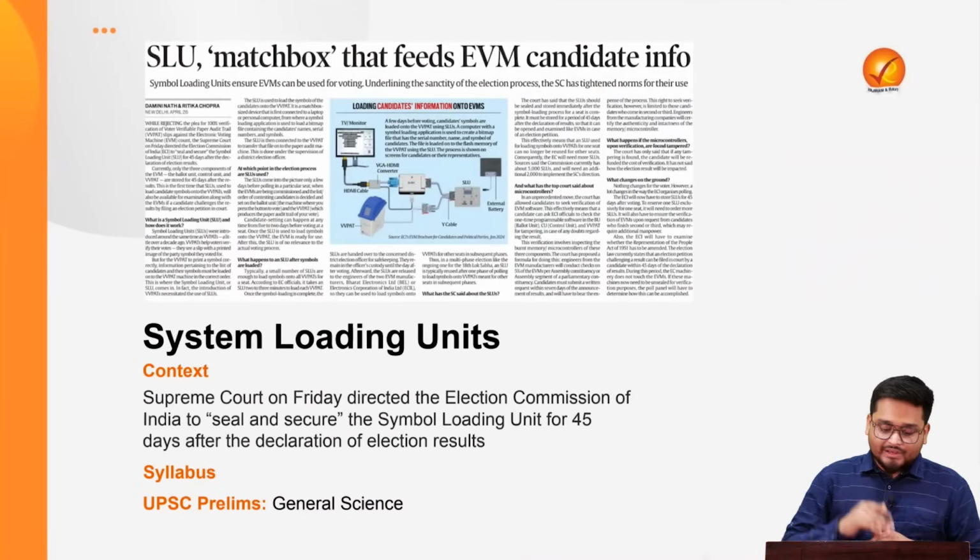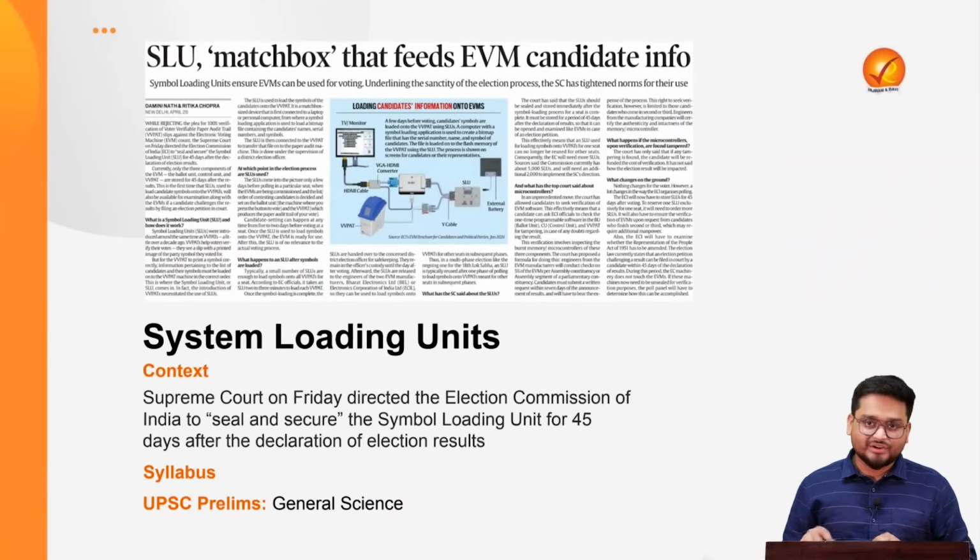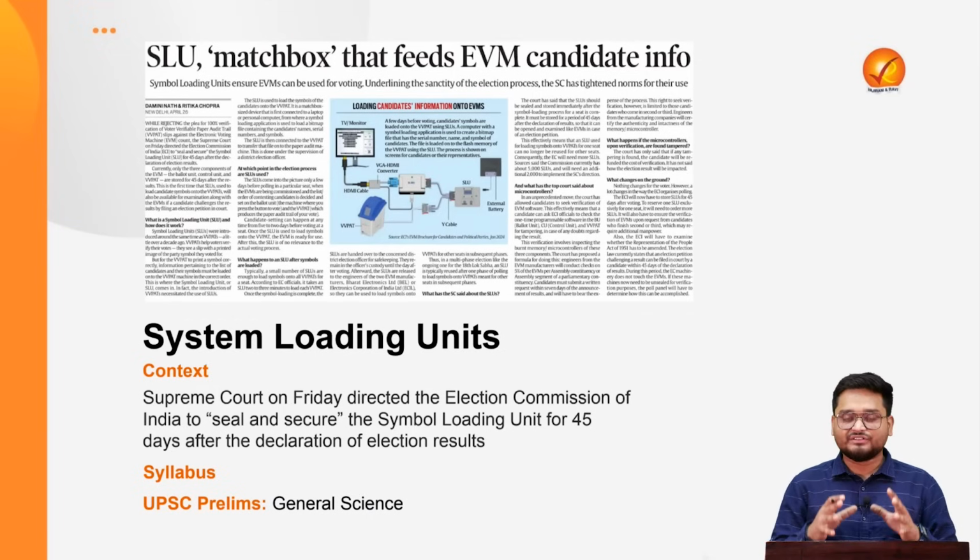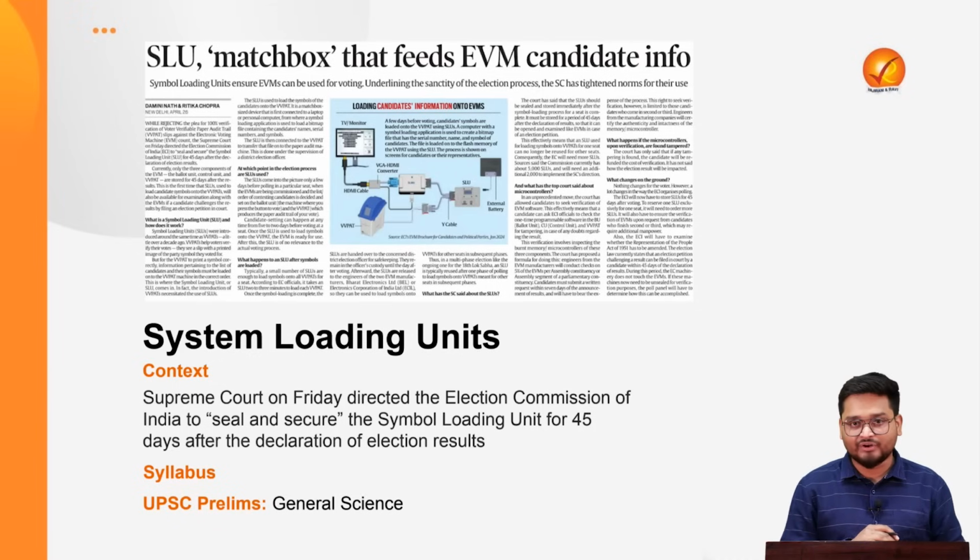In the next article, we'll be looking at system loading units. This is following the recent Supreme Court judgment on the various features and functionalities of the electronic voting machines.